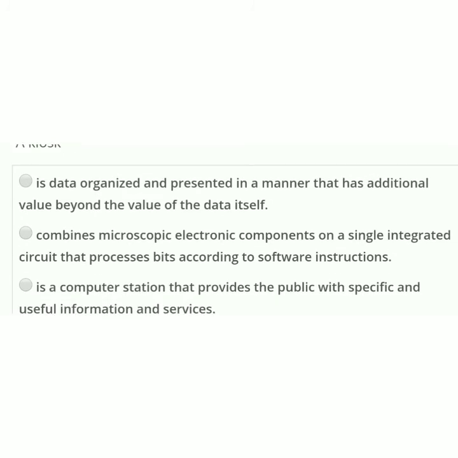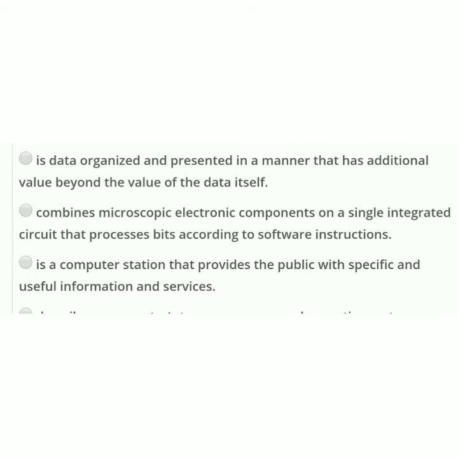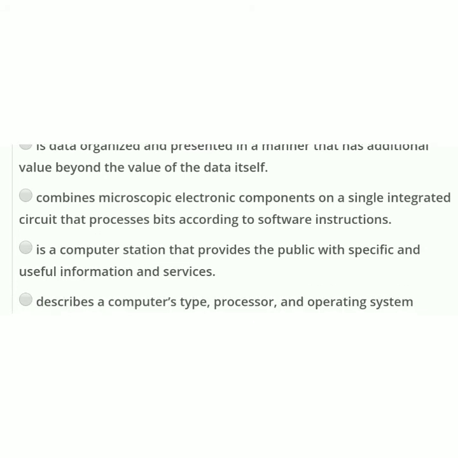A kiosk is data organized and presented in a manner that has additional value beyond the value of the data itself. Combine microscopic electronic components on a single integrated circuit that process bits according to software instruction. Is a computer station that provides the public with specific and useful information and services. Describe a computer's type, processor, and operating system.